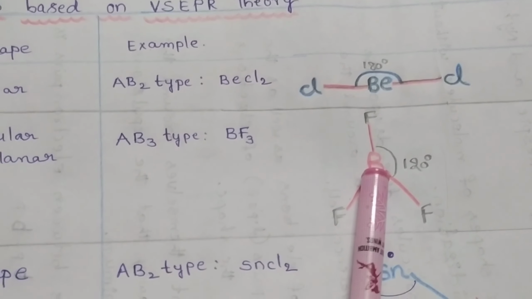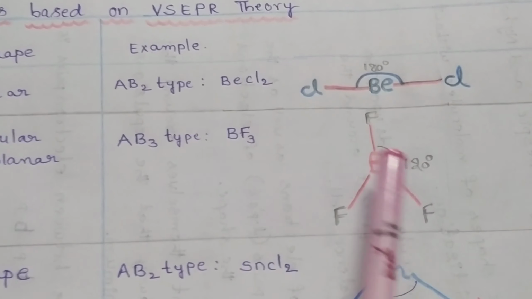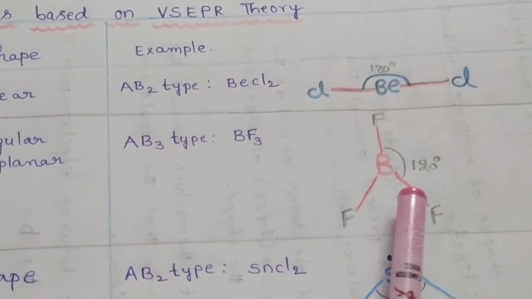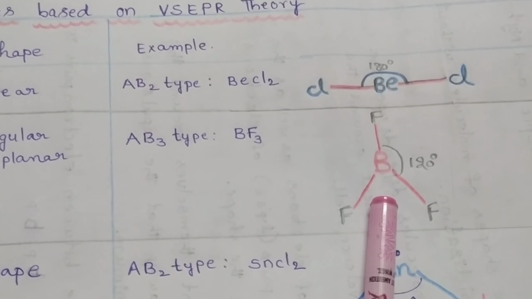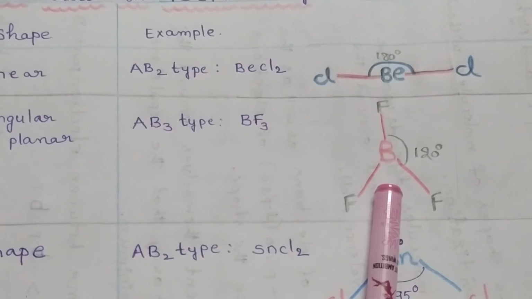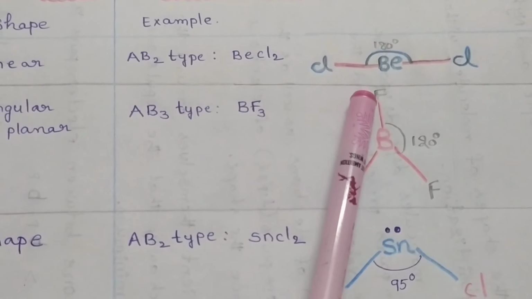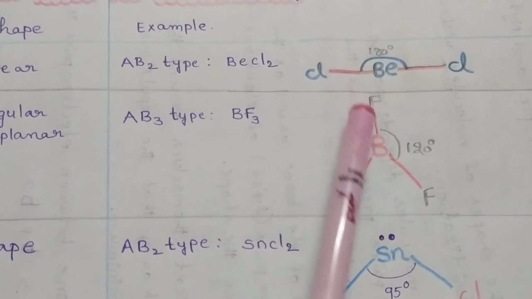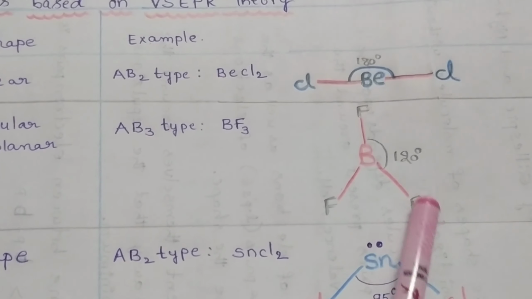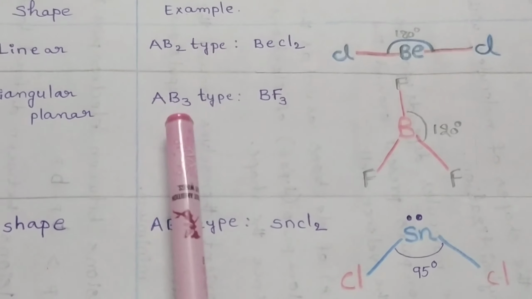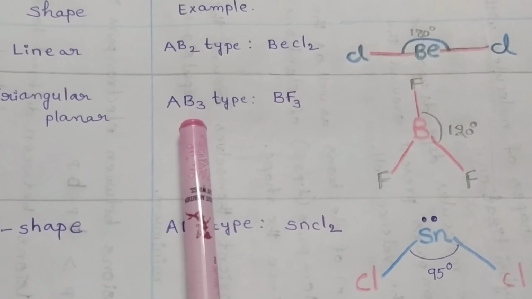This boron is bonded with 3 fluorine atoms, so there are 3 bond pairs of electrons and no lone pairs of electrons present. So the bond angle between fluorine, boron and fluorine is equal to 120 degrees. This is an example of an AB3 type of molecule.